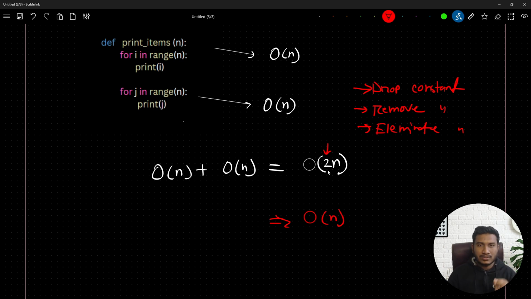Whenever you get any kind of constant value inside a BigO notation, or inside a runtime complexity, you can drop it and define it as BigO of n. If you get any number, it can be 2, it can be 2 million, any number, you can define it as BigO of n.